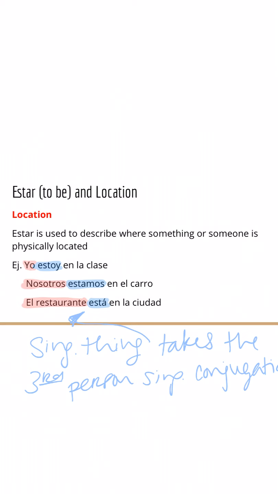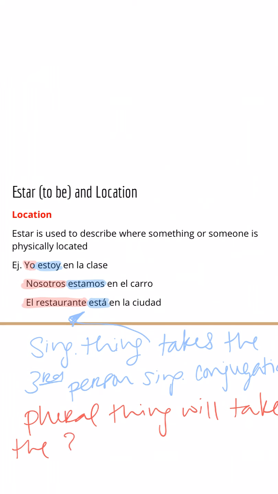Okay? That is to say that a plural thing then will take the third person plural conjugation.